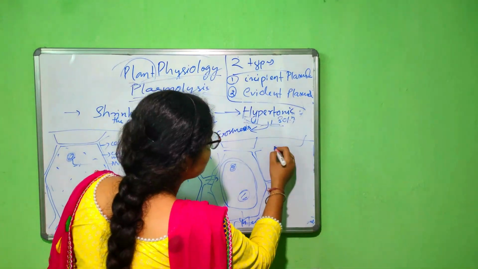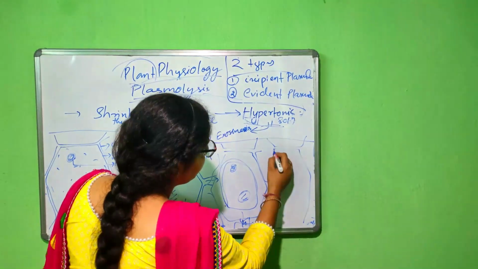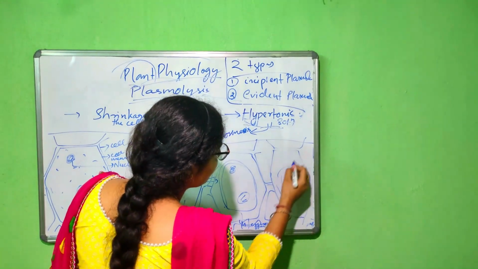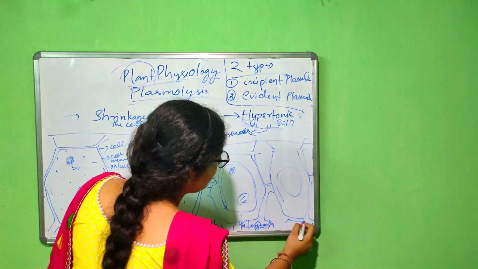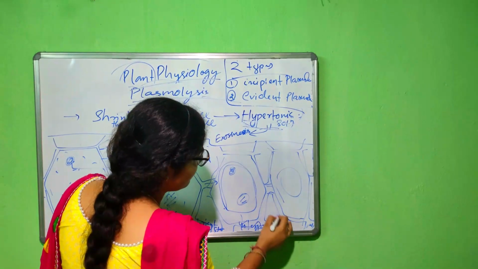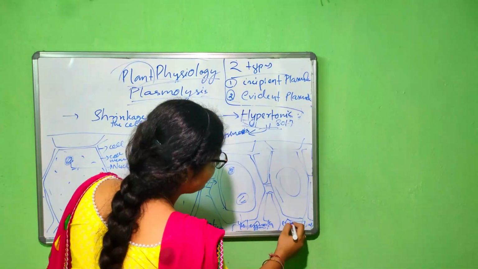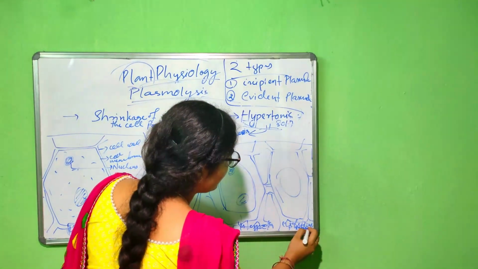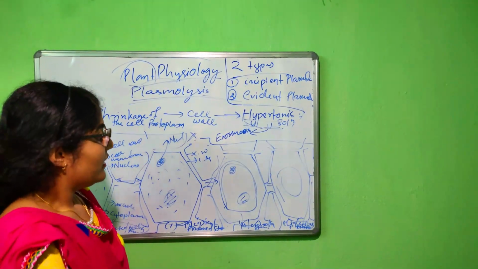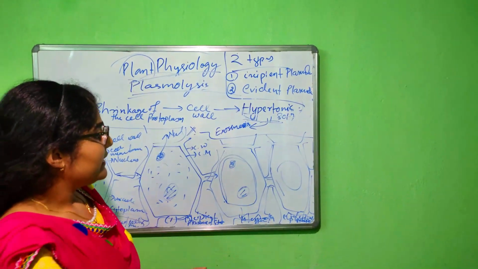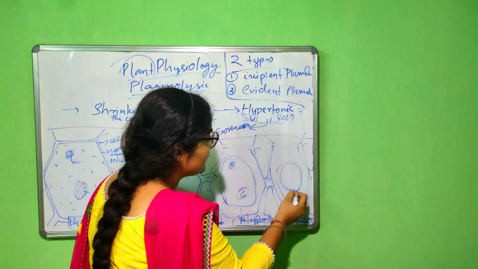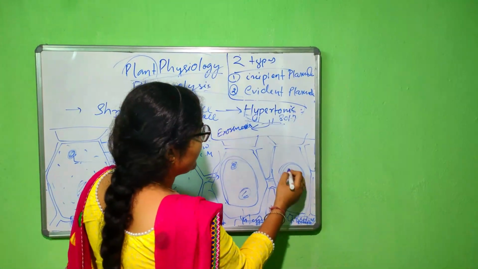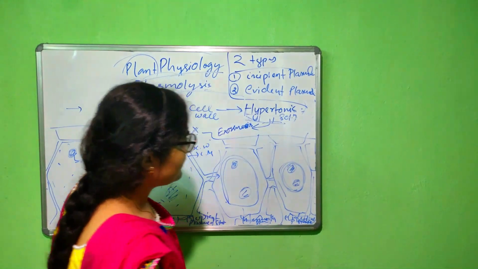The last stage is the evident plasmolyzed stage, in which the cell protoplasm is totally contracted into a spherical shape.